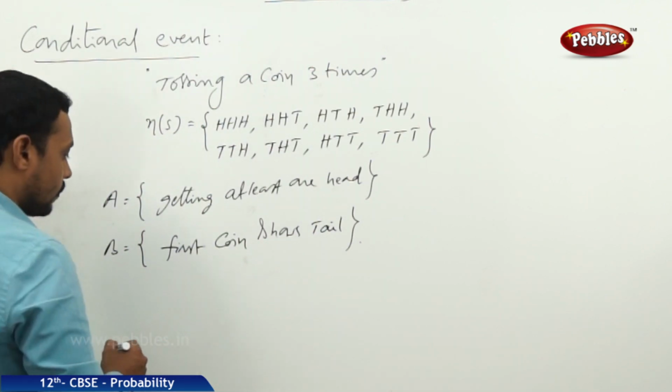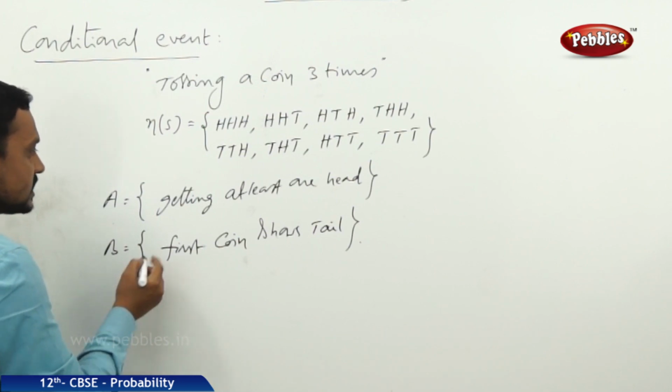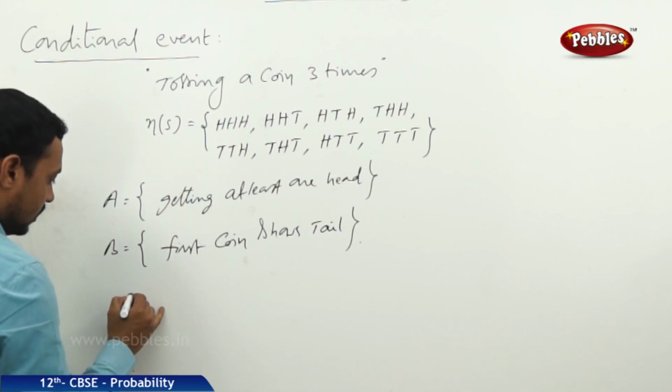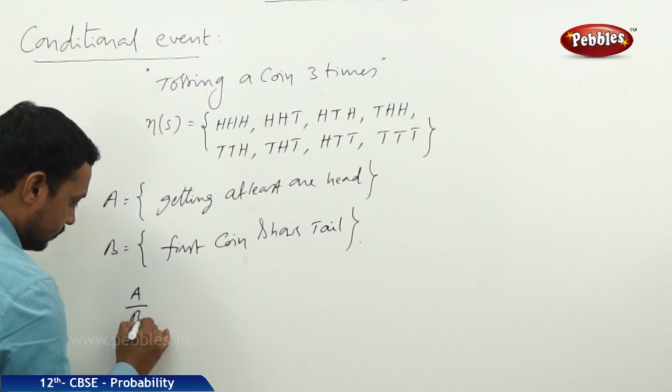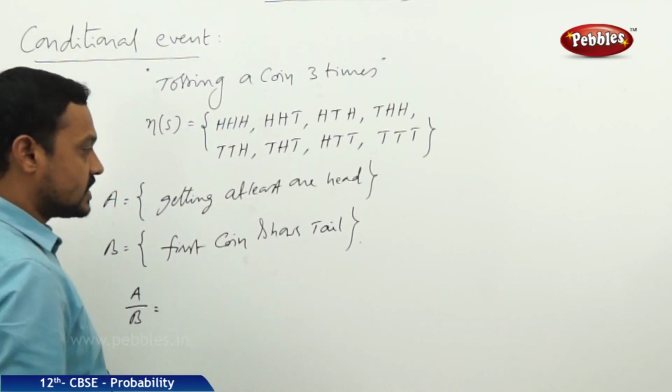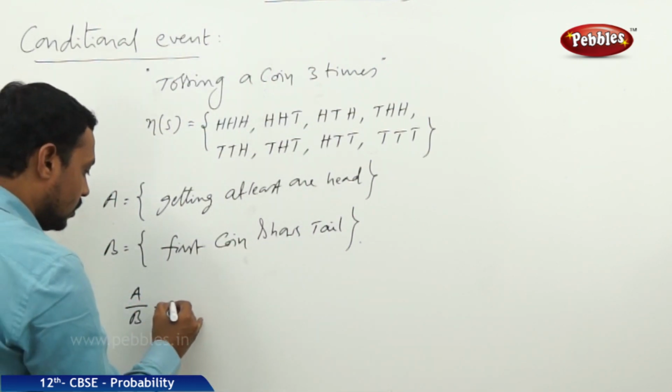Okay, now let us define one conditional event, A by B. How?